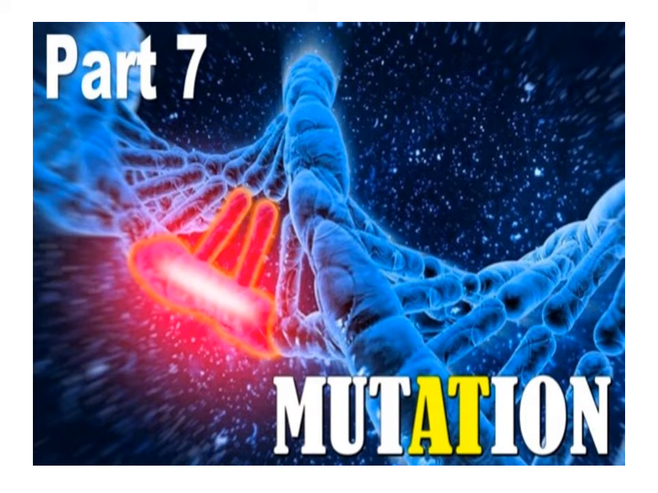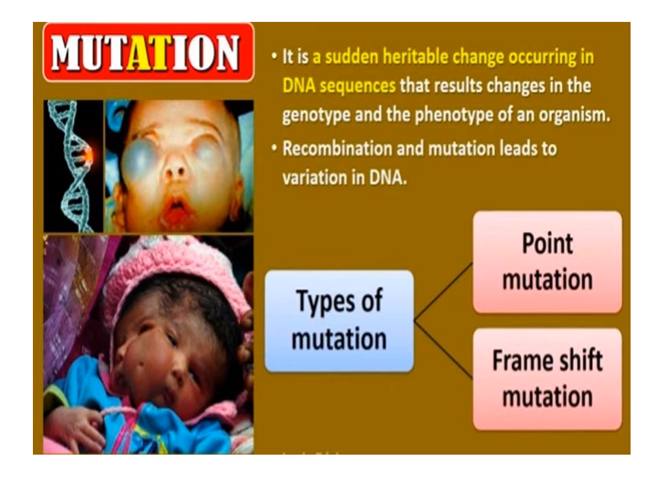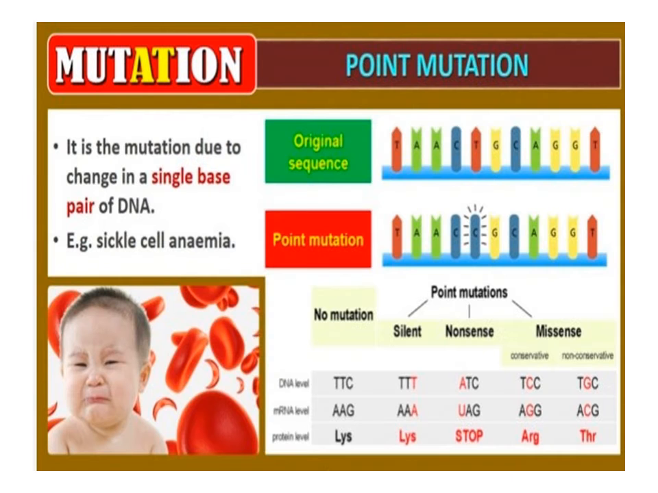Part 7: Mutation. Mutation is a phenomenon which results in alteration of the DNA sequence, resulting in changes in the genotype and phenotype of an organism. In addition to recombination, mutation is another phenomenon that results in variation in DNA. There are two types of mutation: point mutation and frame shift mutation.